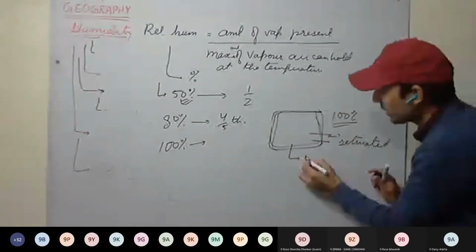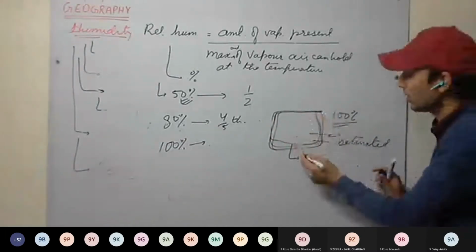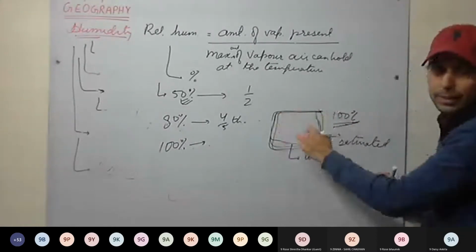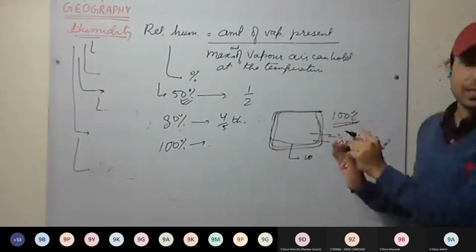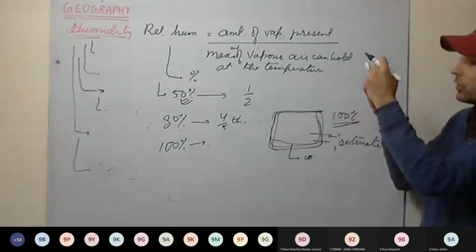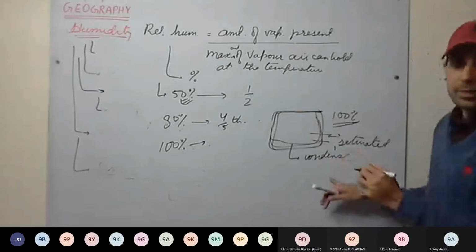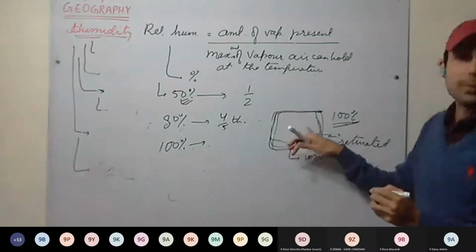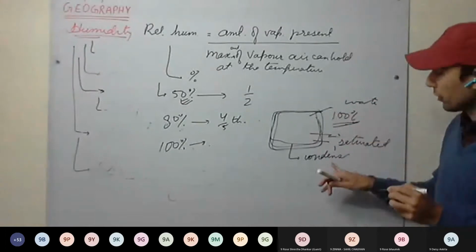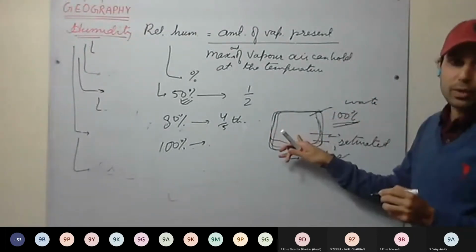After 100%, saturation takes place. If any little bit of cooling takes place, that means even a slight drop in temperature, what will happen? Condensation will take place. This water vapor will convert into liquid water, and small droplets will be formed.